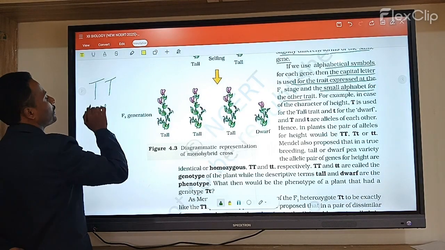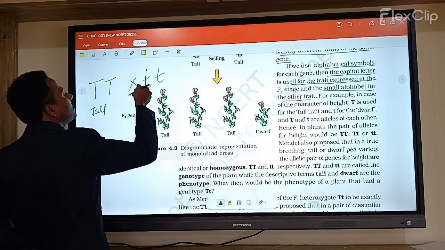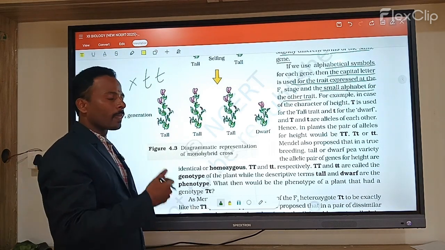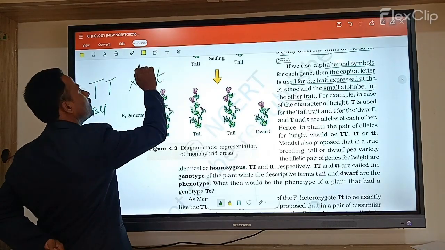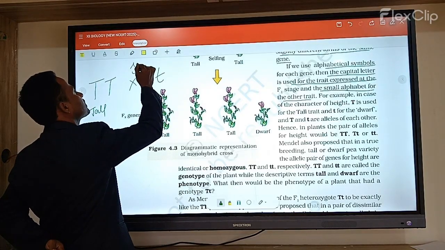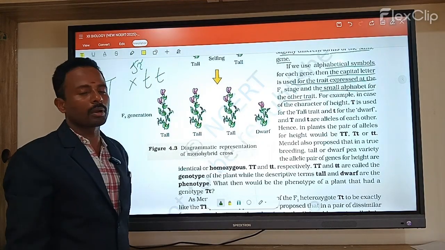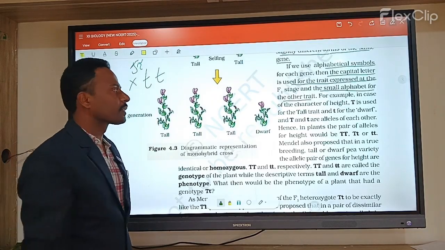When you take a cross, the small t is used only for the other trait. If you used capital T for another character as well, it would cause a lot of confusion. So for that purpose we use capital T for one and otherwise small t.